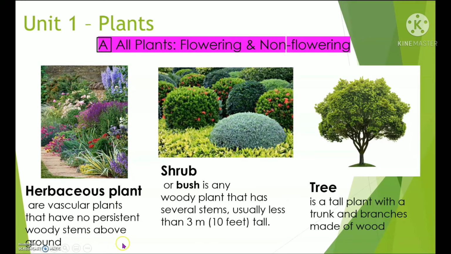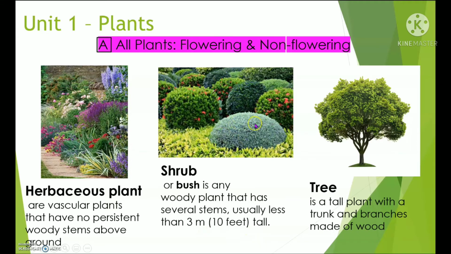Okay. Next is the shrub. Everybody repeat after me. Shrub. Very good. So shrub or bush is any woody plant. It means inside the shrub there are woody stems. They have several stems, usually less than 3 meters, 10 feet tall.